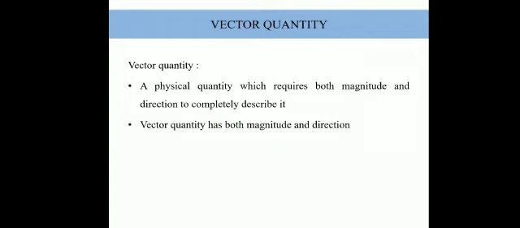Then point number 2, a vector quantity has both magnitude and direction, as we saw already. Number 3, a vector quantity can also be negative, right? Why can a vector quantity also be negative? Because it depends on direction, right? And in physics, whenever we talk about direction, let's say for example, a vehicle is moving on the right hand side and we are talking about a vector quantity, then the right hand side is considered as plus sign, as a positive direction.